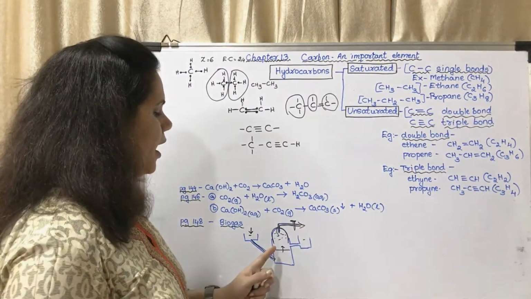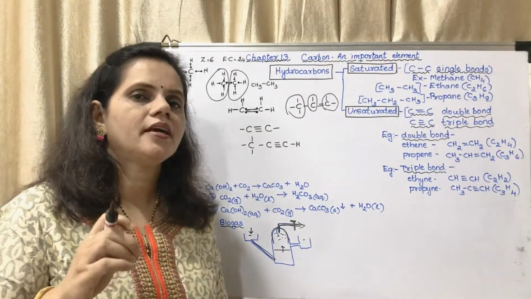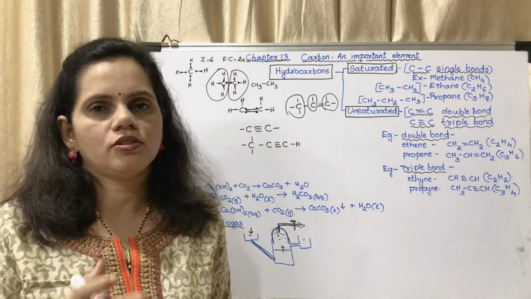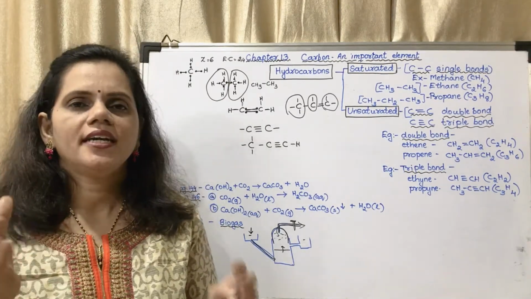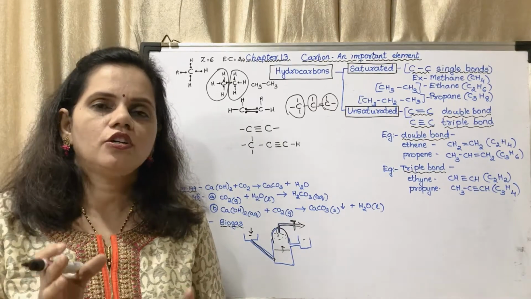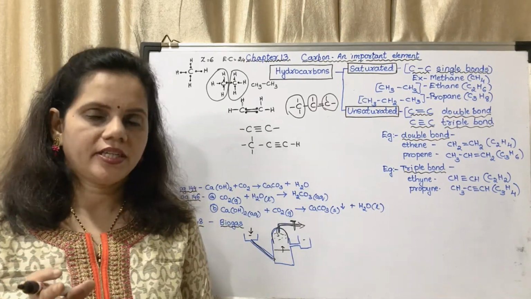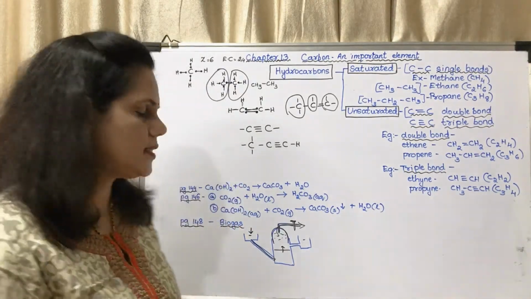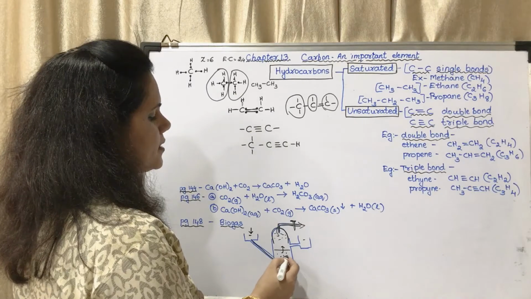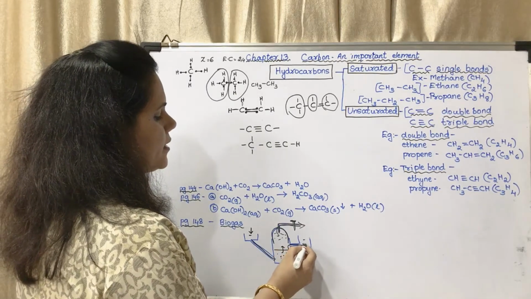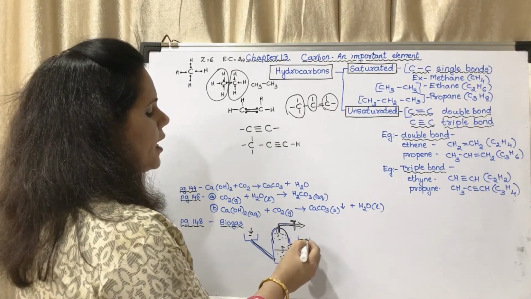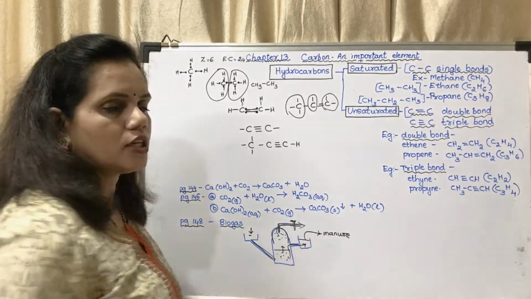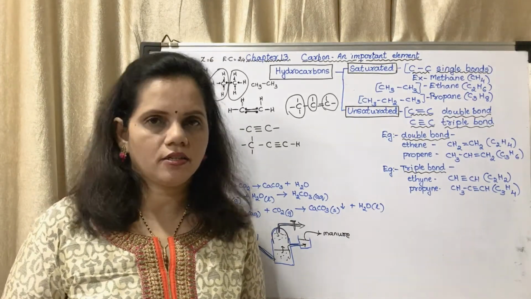Understood? And after the reaction has taken place, that means after about 2 days or so, that much of methane could be formed. It is a calculated thing, but you may just roughly understand that after the decomposition reaction has taken place, this slurry, this wastage which is left, is pushed into this tank, and from this tank it is used as manure. Okay, it could be used as a fertilizer also.